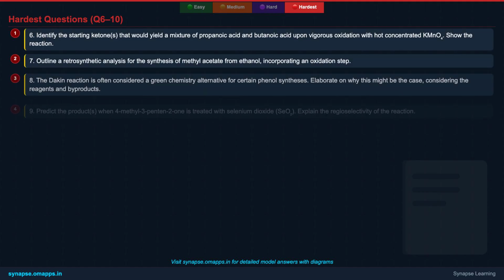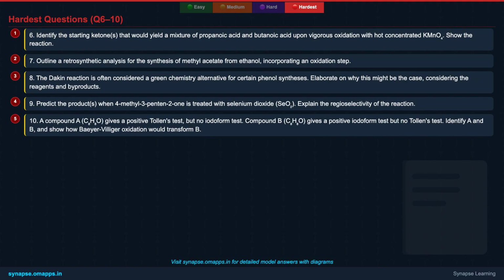Let's continue with the remaining 5 questions from the hardest level. These problems will further test your ability to perform retrosynthetic analysis, understand industrial applications, and predict the outcomes of highly selective oxidation reactions. Remember, success in JEE Advanced comes from not just knowing the reactions, but understanding the why and how behind them. Keep pushing your analytical skills.